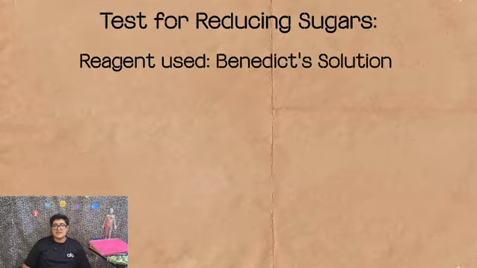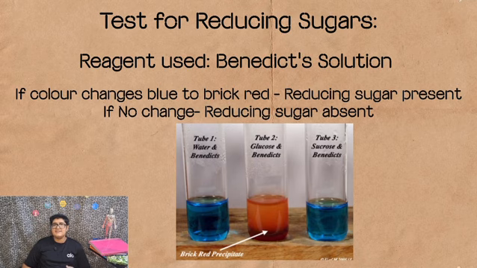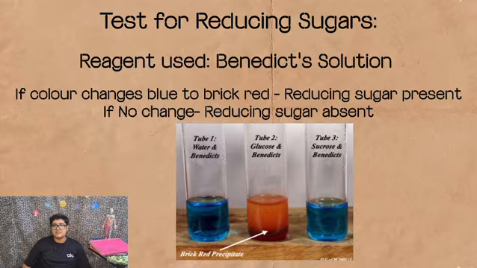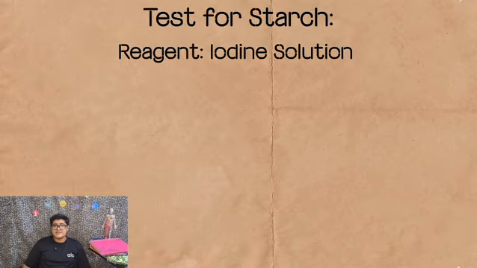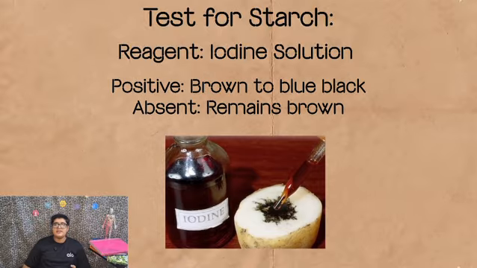When we add the Benedict solution to a substance, if the color changes from blue to brick red, this means that reducing sugar is present. But if it remains blue, this means that reducing sugar is absent. Next is the test for starch to check if starch is present, and the reagent used is iodine solution. So iodine solution is added, and if starch is present, the color will change from brown to blue-black, and if it is absent, it will remain brown.